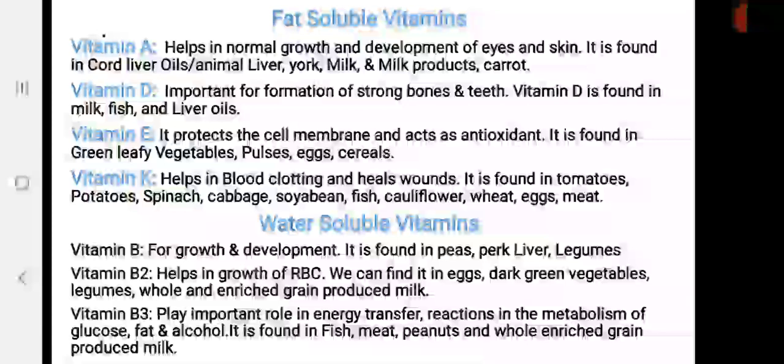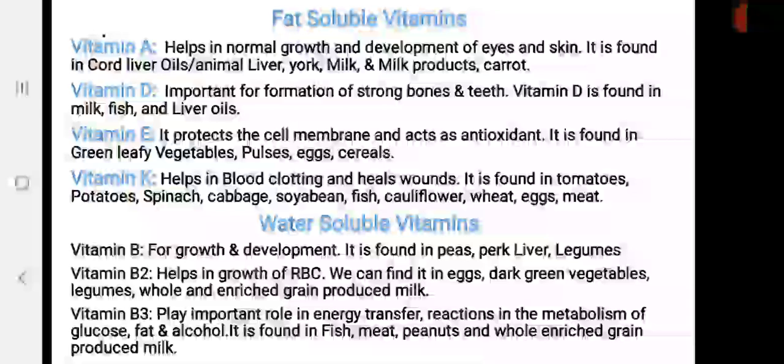Now vitamin E. Vitamin E deficiency causes genetic disorders, and sources are green vegetables and fresh fruits. Fresh fruits and green vegetables are good sources of vitamin E. Next vitamin is vitamin K. Deficiency causes anemia, and sources are tomato, potato, sunbeams and etc.